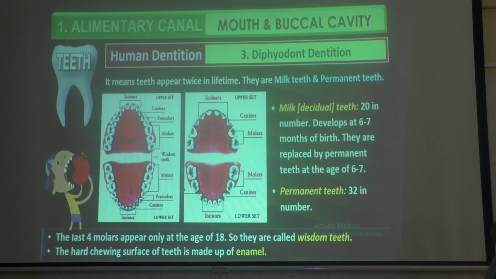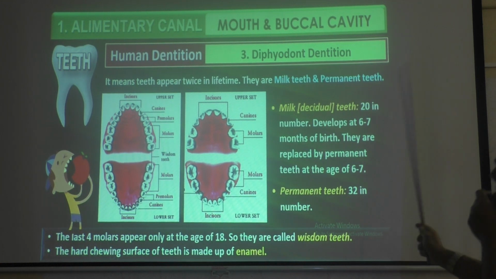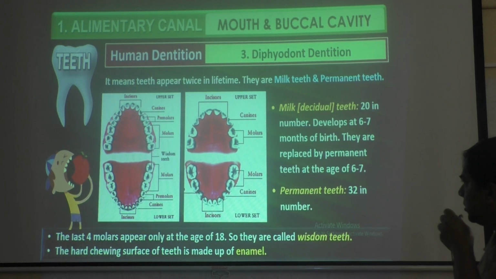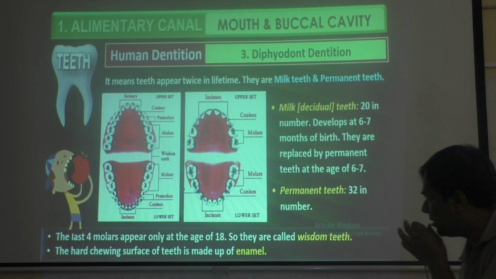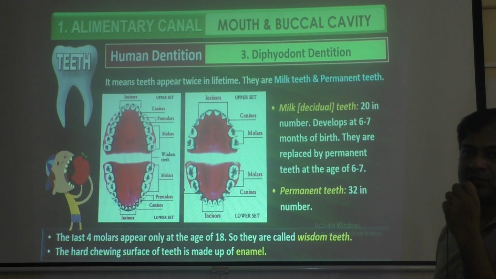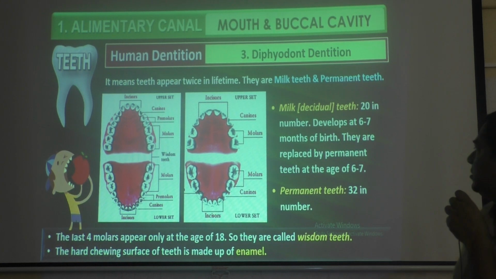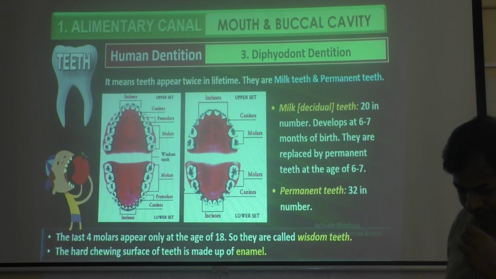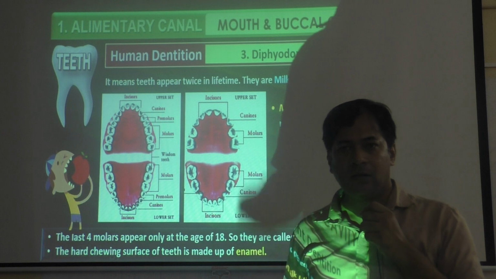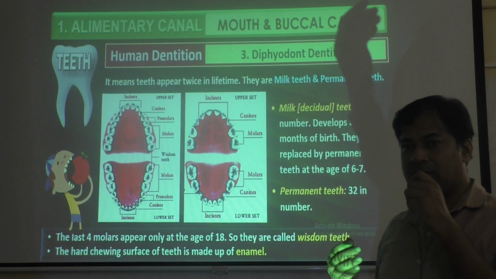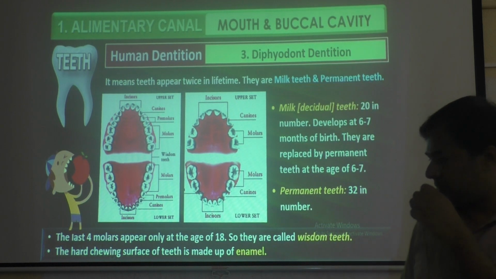So the first condition is called milk dentition, or milk teeth, or decidual teeth. They will be 20 in number, like in children it is 20 in number. It develops at 6 to 7 months after birth, which means the baby will get teeth 6 to 7 months after birth. They are replaced by permanent teeth at the age of 6 to 7. Like I told you, at the age of 6 or 7 those teeth will fall and in that place new teeth come.